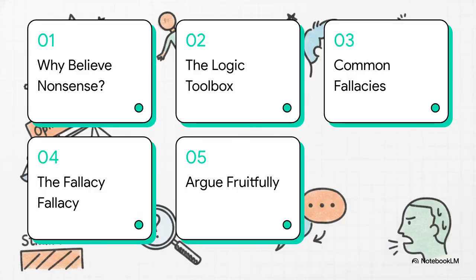Here is our roadmap for this explainer. 1. Why we believe nonsense. 2. The logic toolbox. 3. Spotting common fallacies. 4. The fallacy. And 5. How to argue fruitfully. This setup is going to save you a ton of time and, honestly, a lot of headaches when you're dealing with internet trolls or flawed logic.